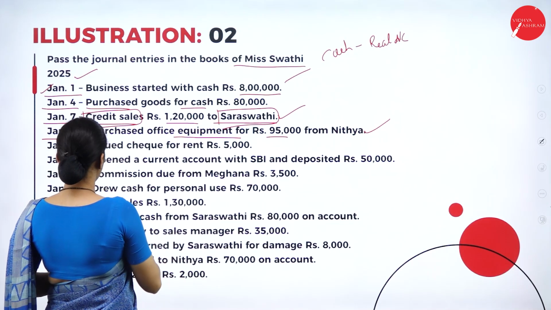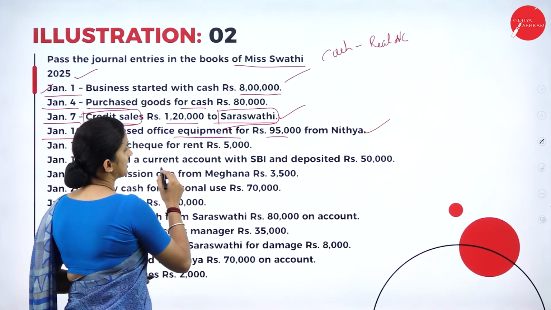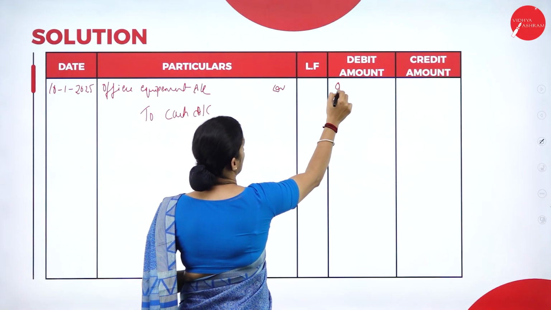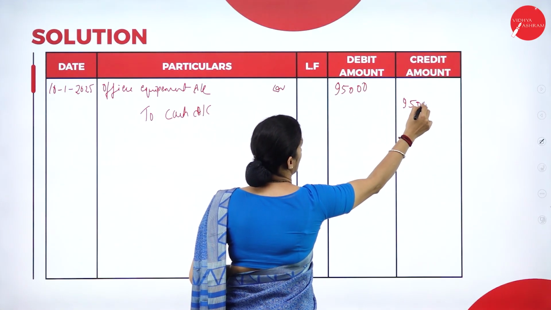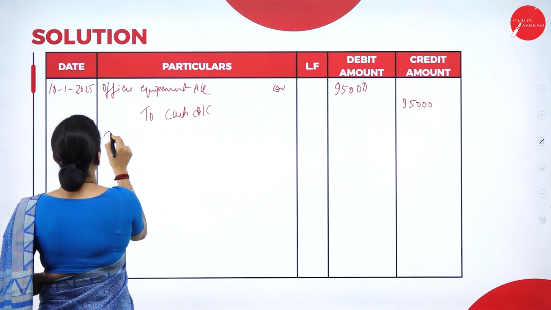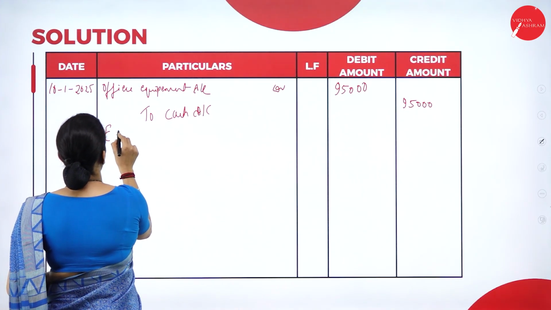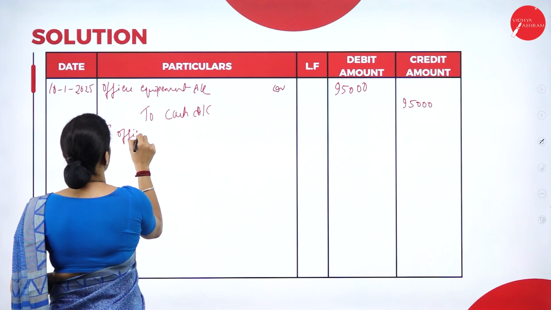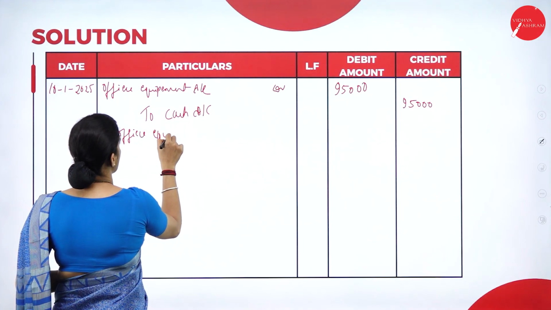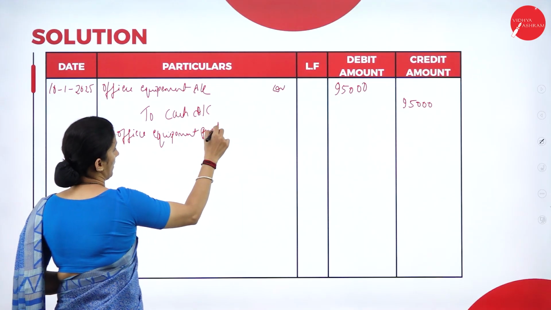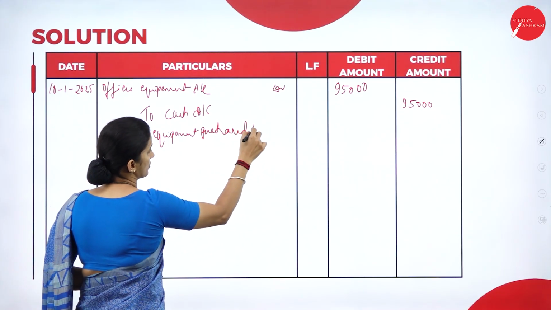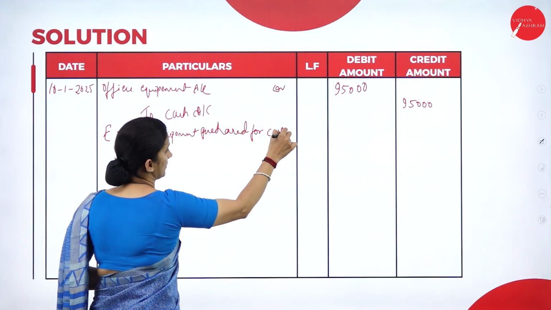The amount here is 95,000. Narration: office equipment purchased for cash.